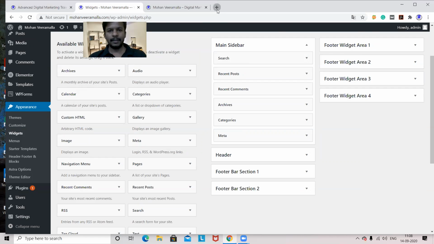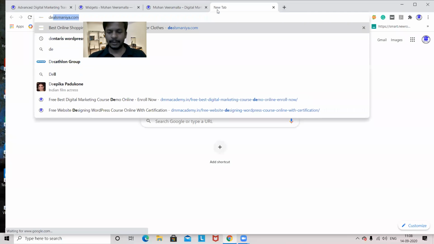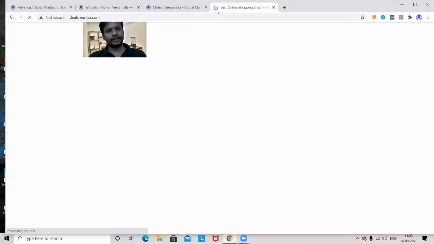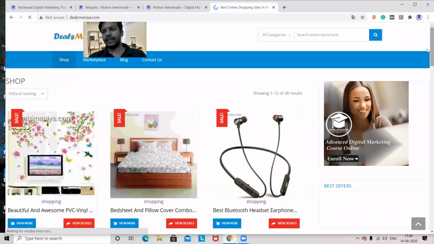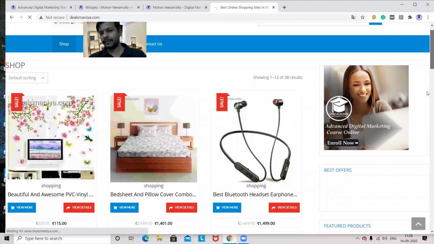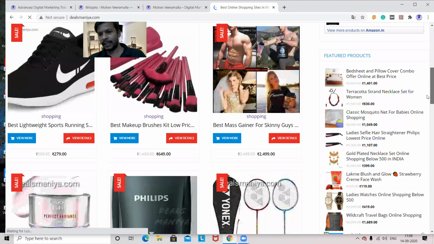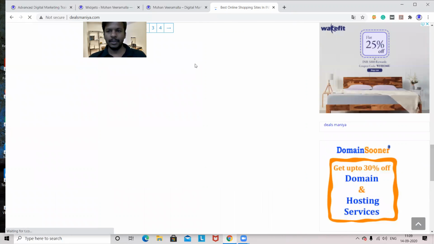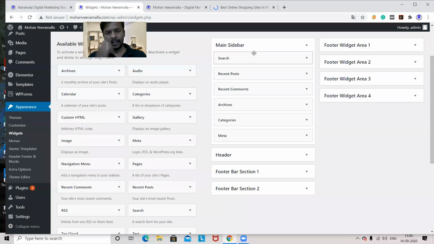For example, now if I go to this website, here on the right hand side, you can see some properties are available. That means this is a main sidebar, where I am showing something. So the main sidebar means in the right hand side section, whatever you want to show, you can move these properties into here. Left hand side properties into the right hand side section.